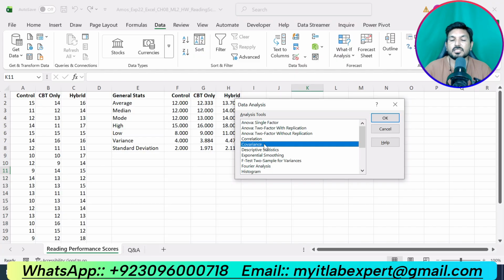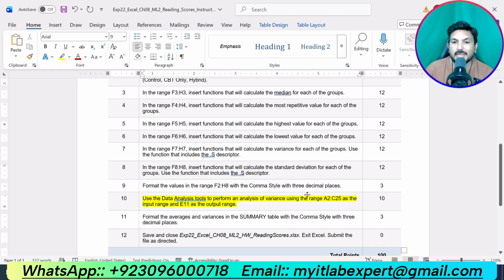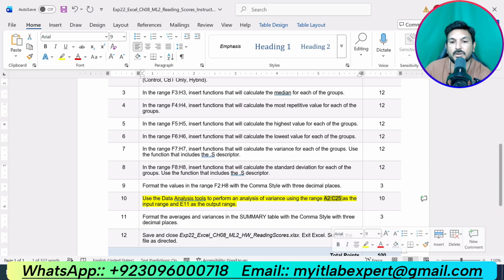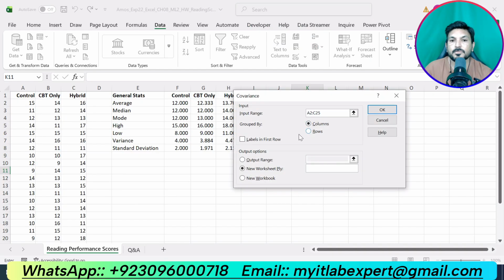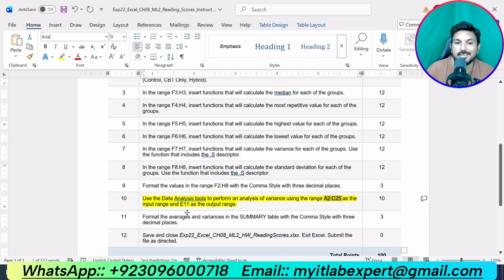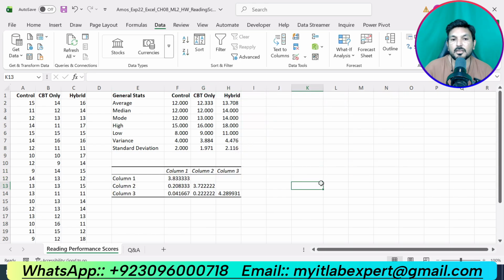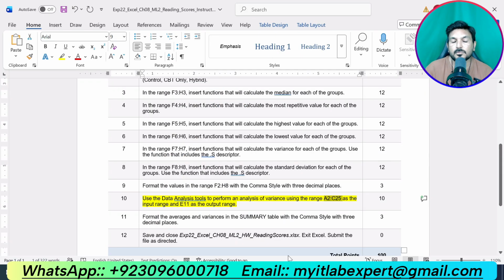Click OK. Now our input range is given, that is A2 up to C25. Then the output range should be E11 as mentioned in the instruction. E11, click OK. That is all about step number 10.